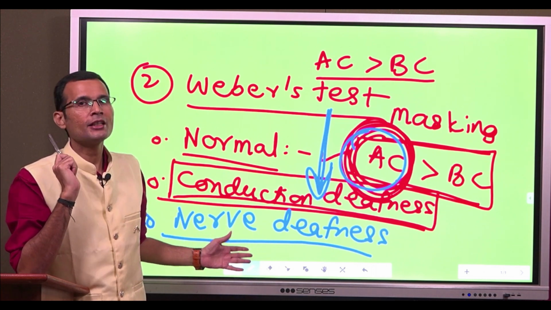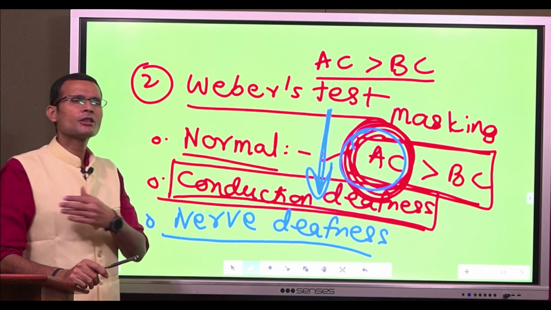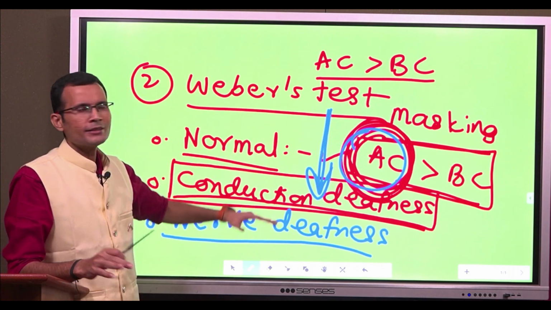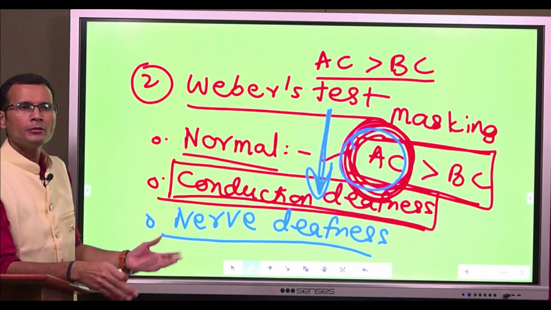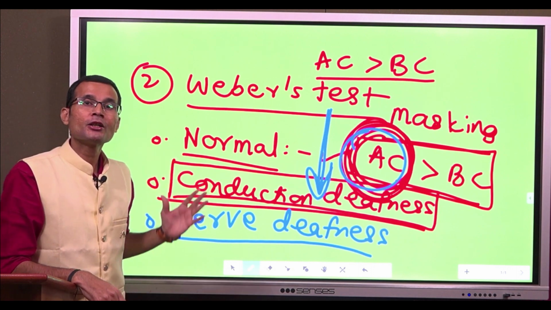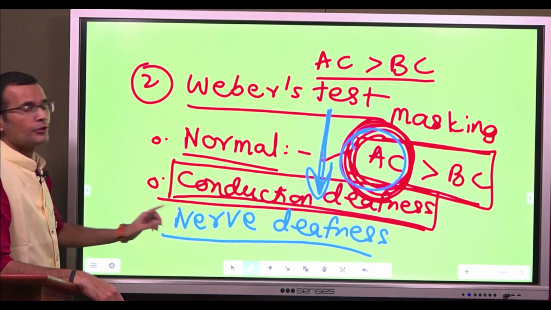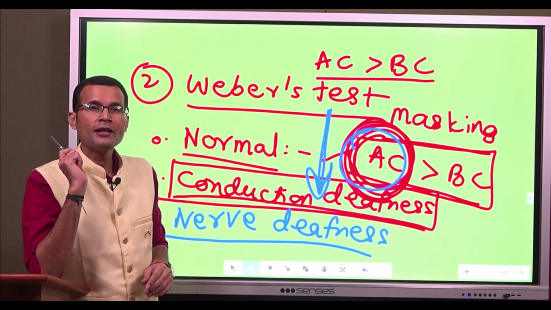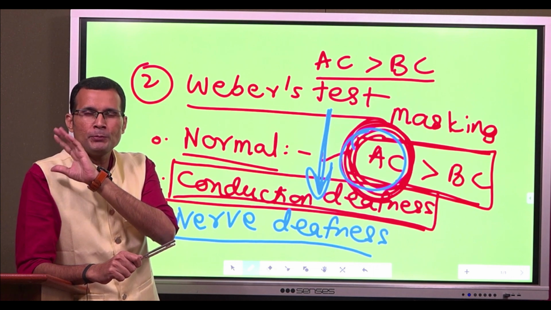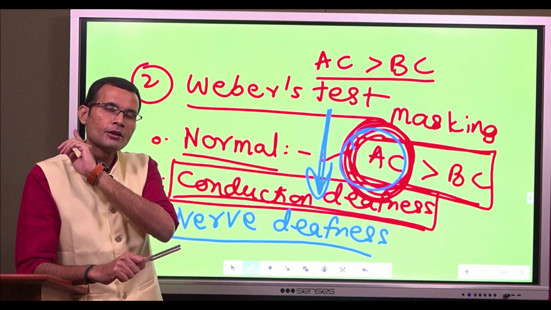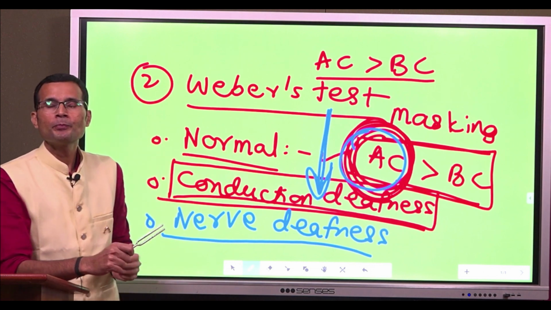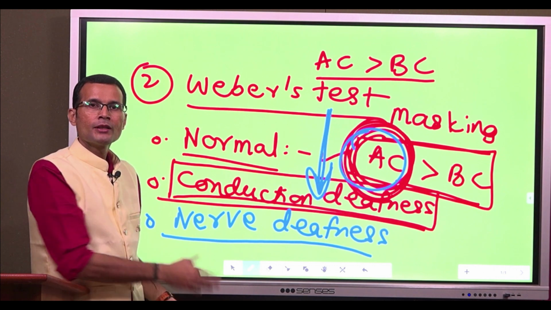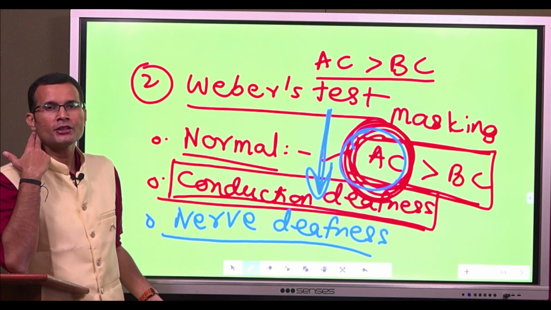Sound will be heard less in nerve deafness, whether it is air conduction or bone conduction. Nerve lesion means both AC and BC are reduced, and therefore sound is heard better on the normal side in the case of nerve deafness. We are assuming here that the subject had suspected nerve deafness in the Rinne's test, and we performed the Weber's test. Sound went to the normal ear because this ear had nerve deafness.